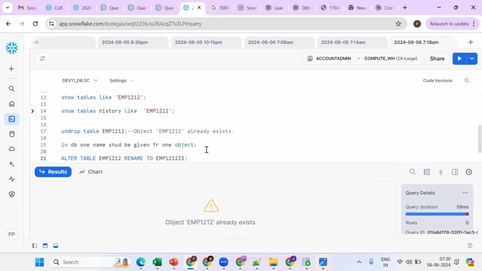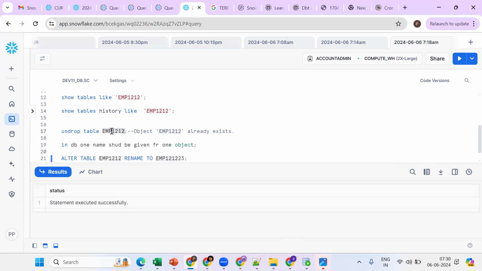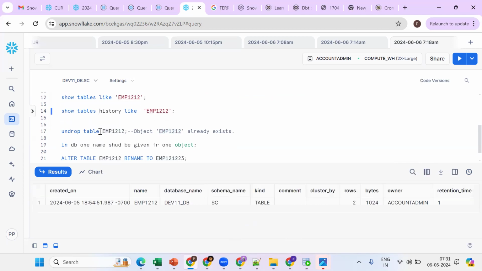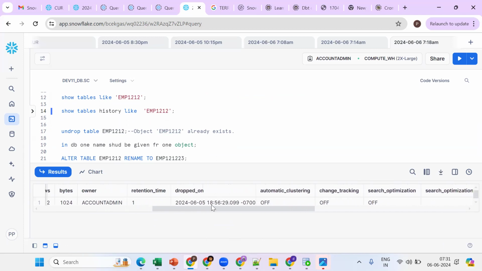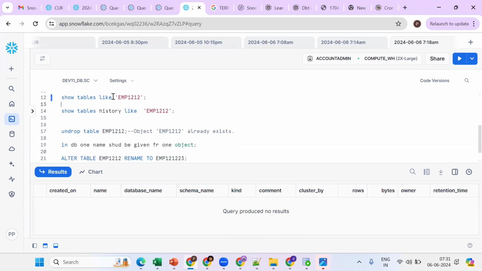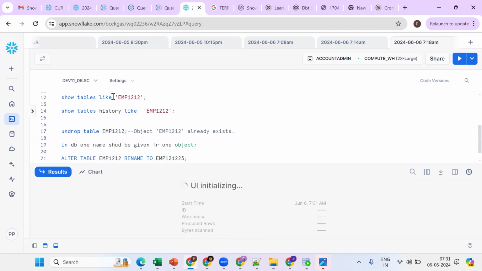Now we are making this name available. If I go for show tables history, only the dropped table will be there. No other table is there, because we renamed it. Now this name is available, so we can undrop.